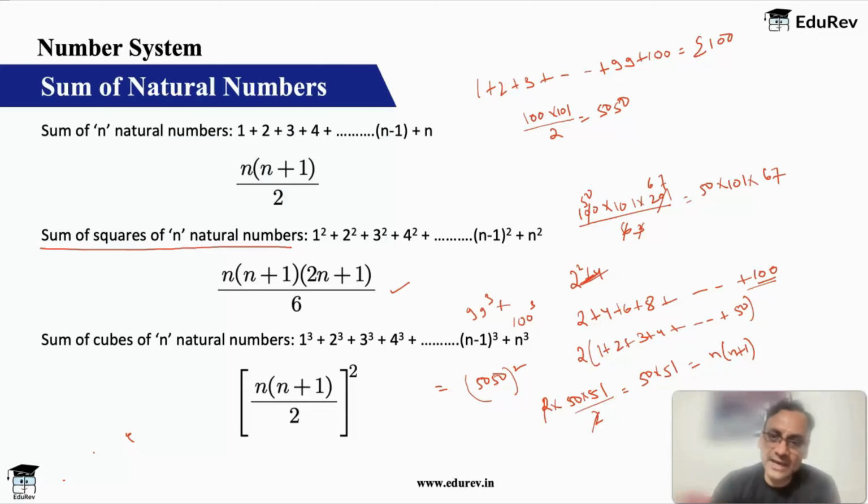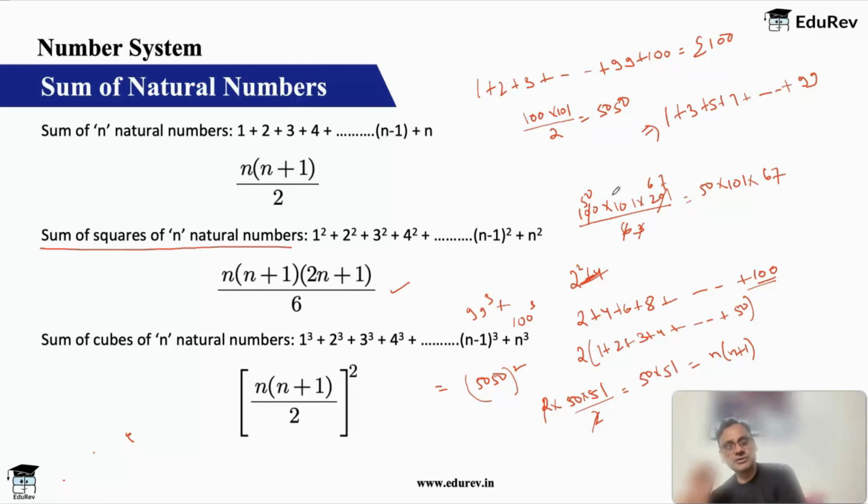Second, what if I want to find the sum of, let's say, 1 plus 3 plus 5 plus 7 up to 99? This is sum of first 50 odd natural numbers. So one method obviously is that I have the complete sum, 5050. From this, I subtract 50 into 51.